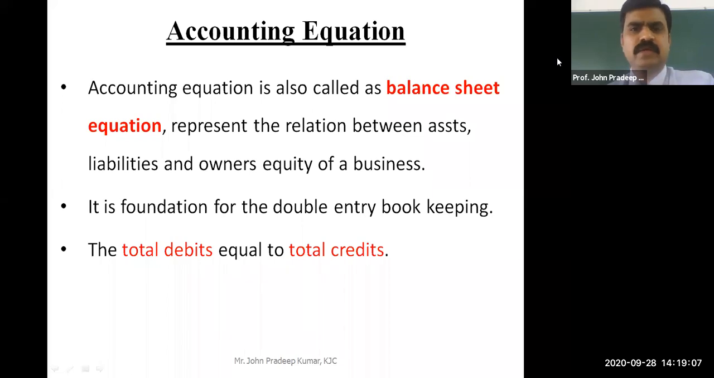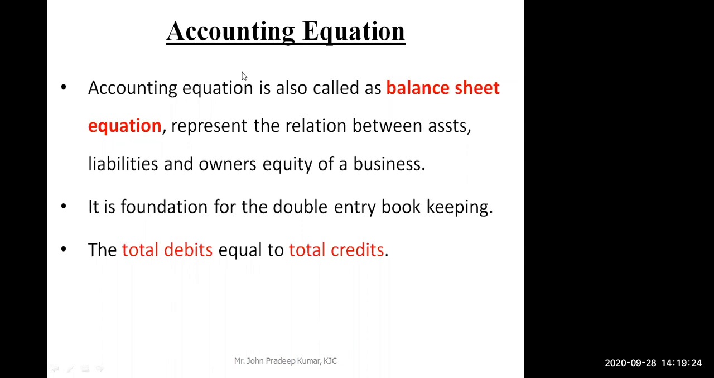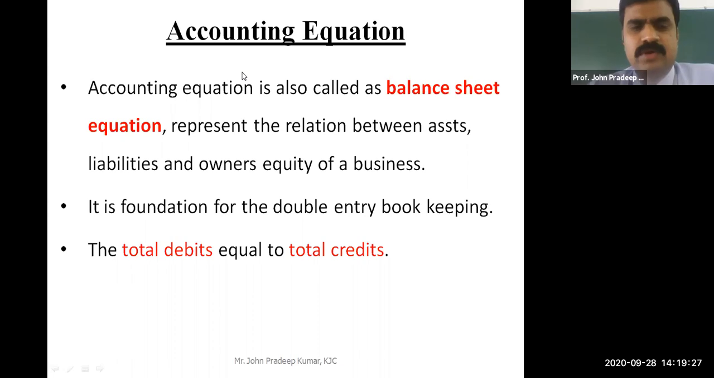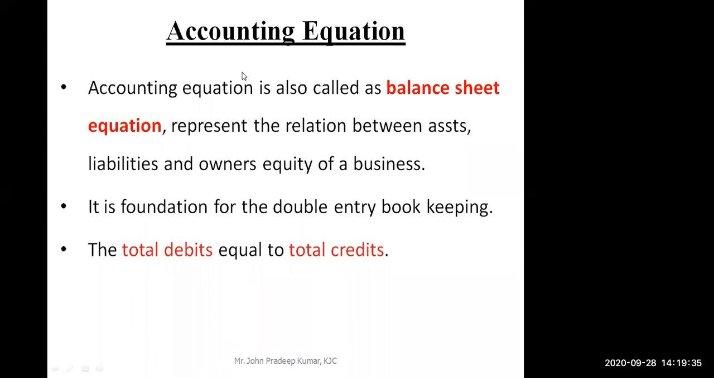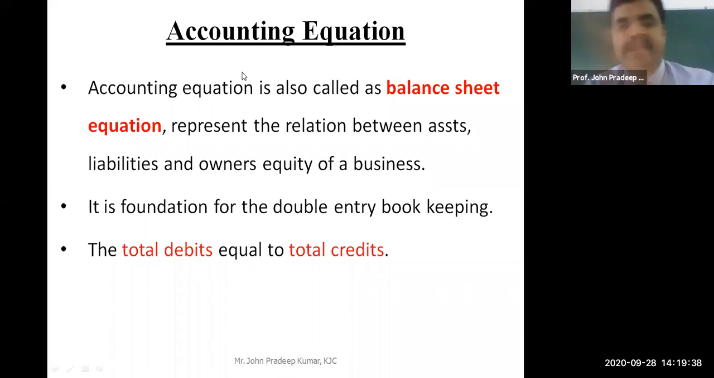The accounting equation is also called the balance sheet equation. I think you might have learned this in the 10 concepts of accounting. I think sir has taught you this, right? Asset is equal to liability plus equity. Please refer back again.